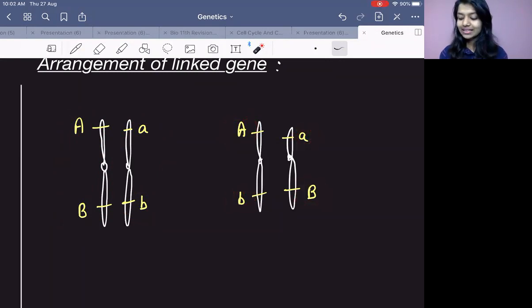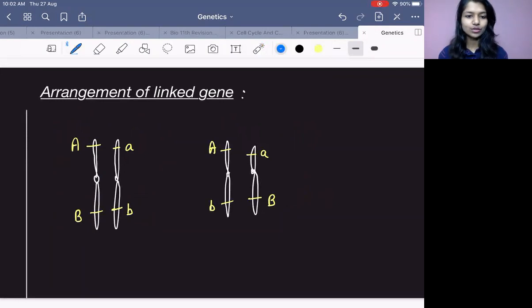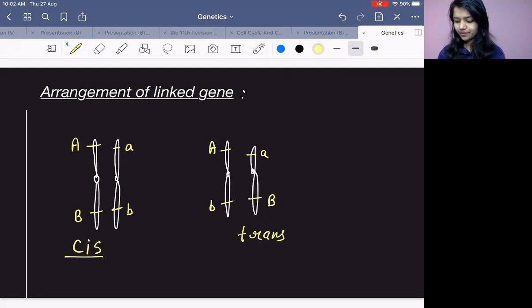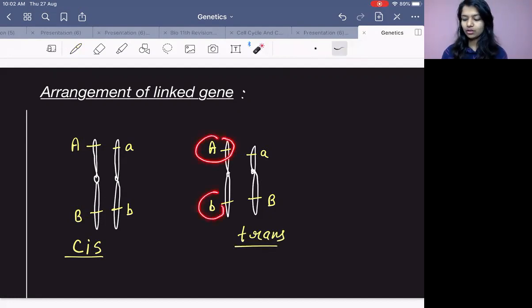Got it? So there are two types of arrangement. This arrangement is the cis arrangement, when you get the same type of letter on the chromosome: capital, capital, and small, small. This is the trans type of arrangement, right? When you have capital and small, they are not the same. So that is the arrangement of linked genes, cis and trans.